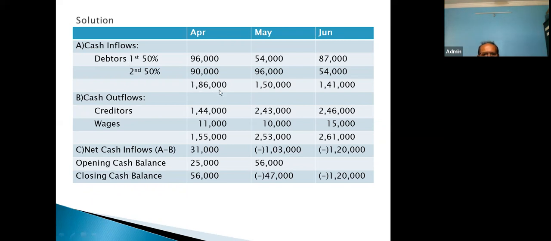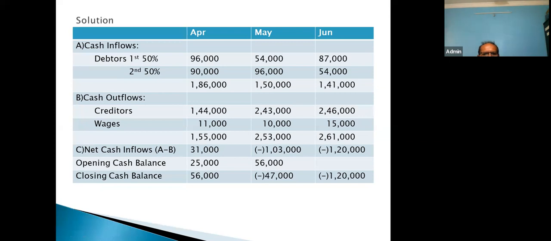From this inflow, if we subtract outflow, that will be our net cash inflow. So below that you can provide C, net cash inflow. C means A minus B. A is your cash inflow and B is cash outflow.